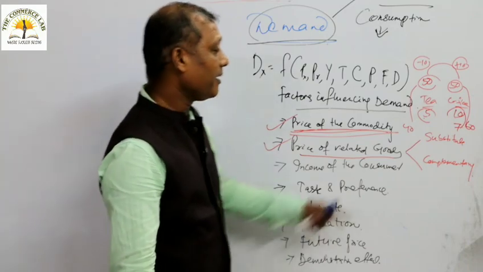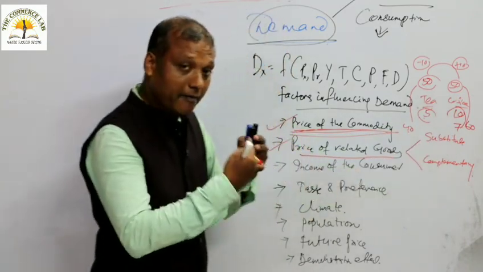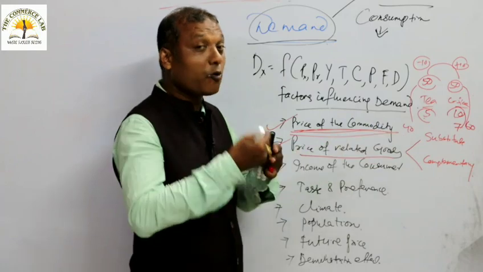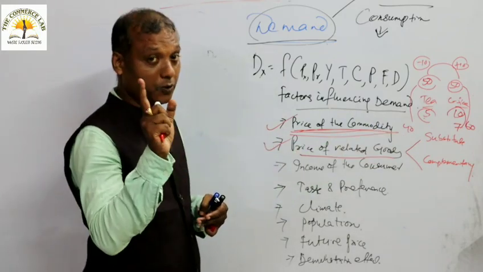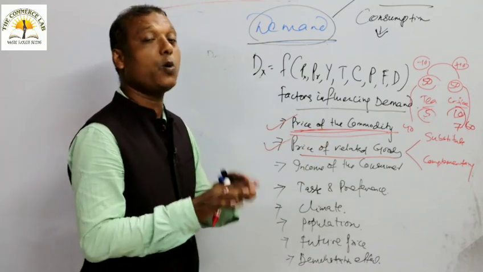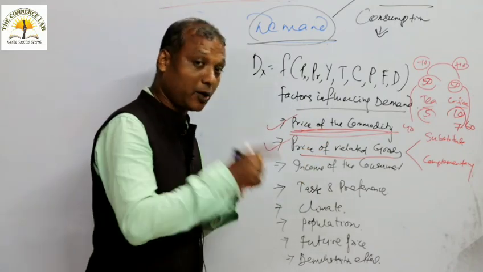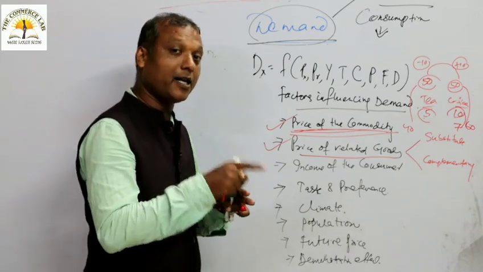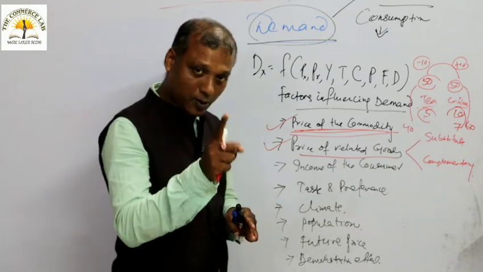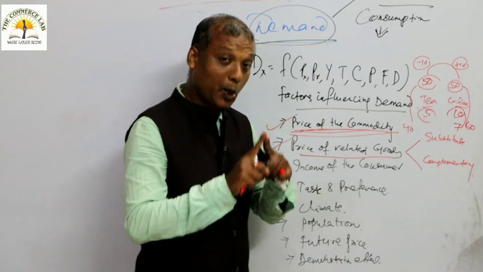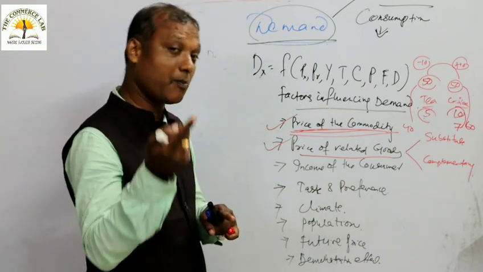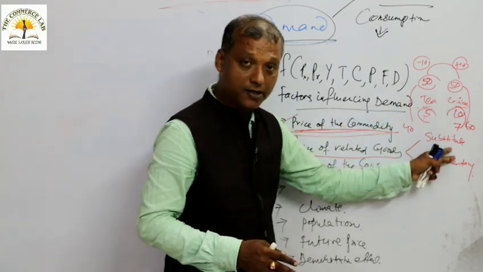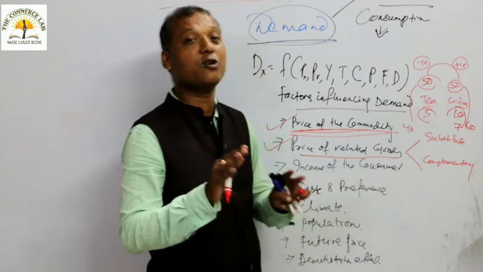So what happened? When the price of a substitute good like coffee falls, the quantity demanded of the other good, tea, falls. It is important to remember that in the case of related goods, you are making the relationship between the price of one good and the quantity of the other, not between the price of the good and the quantity of that good only. In the case of substitute goods and complementary goods, you relate the price of one commodity with the quantity of the other commodity.